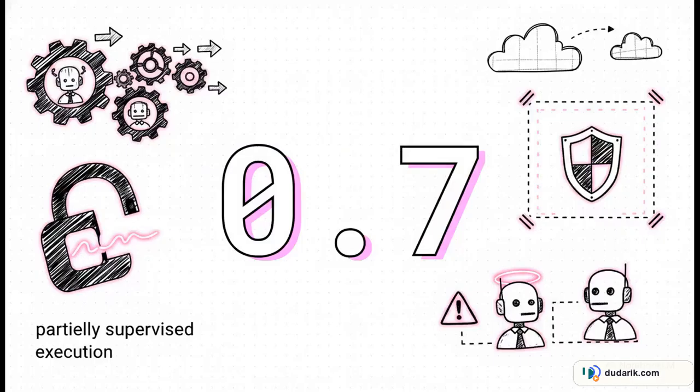Now, I want to highlight the prominent number 0.7 here. In the provided initialization examples, there's an agent autonomy parameter that is set directly to 0.7. This points straight to use cases like CI/CD agent pipelines, allowing for partially supervised execution.